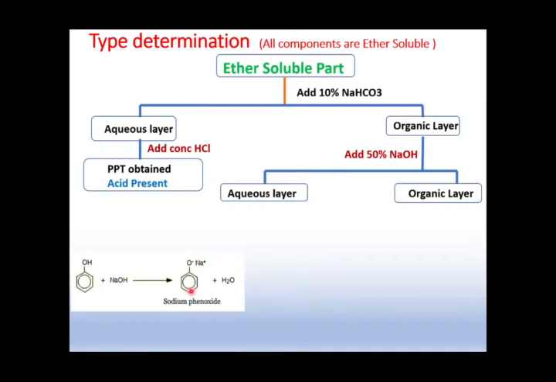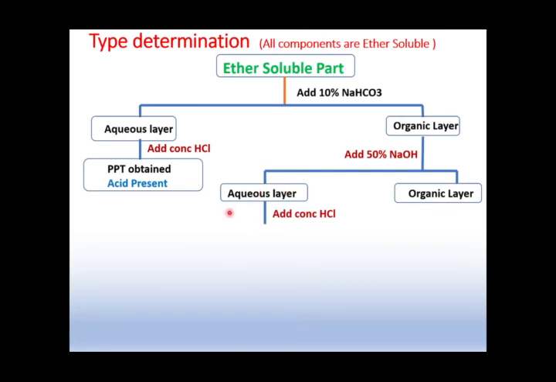So how are we going to reprecipitate this salt? After separating these two layers, we will add concentrated HCl to this aqueous layer. That's how the weak acid, or phenol, will be reprecipitated. If we find any precipitate after acidification, we can say that phenol is present in our mixture. Now friends, let's go for the organic layer. Now base or neutral are present in our mixture.